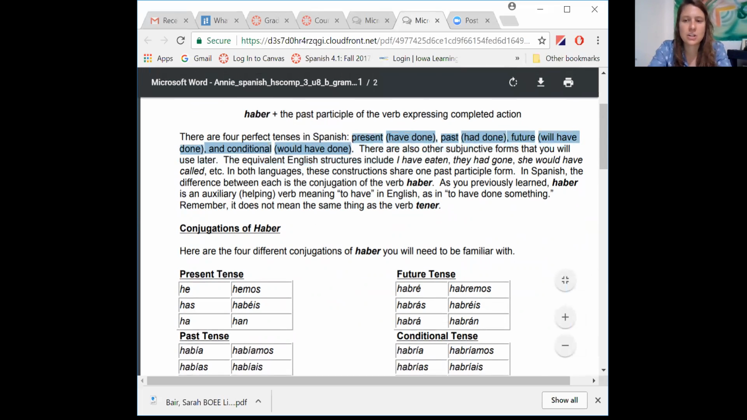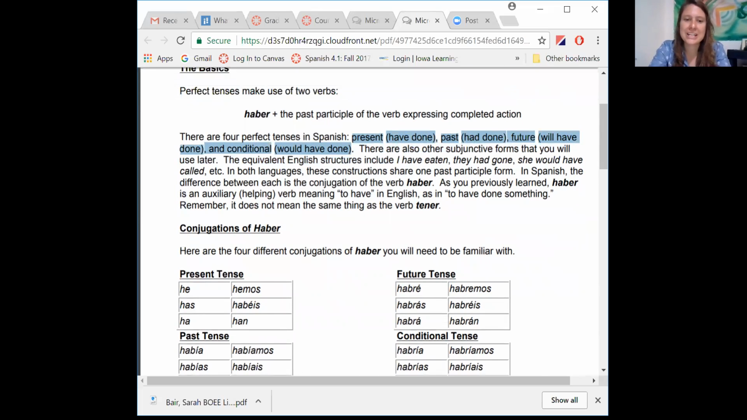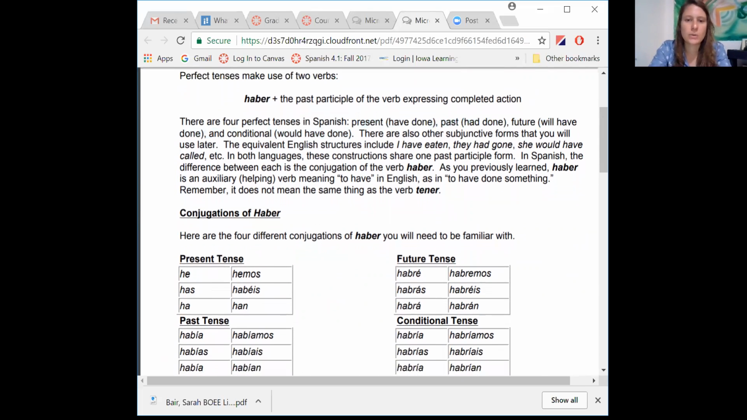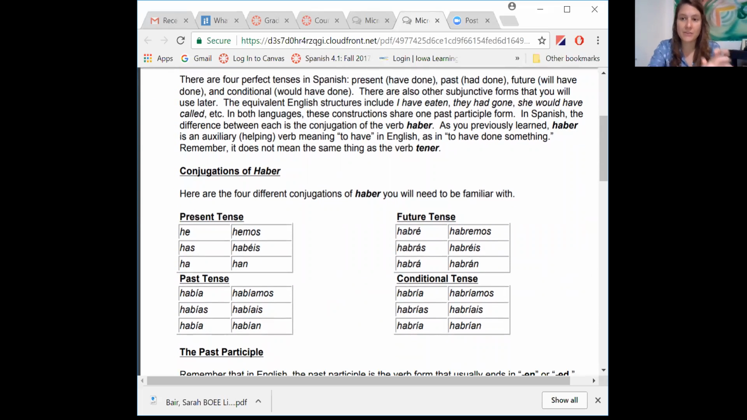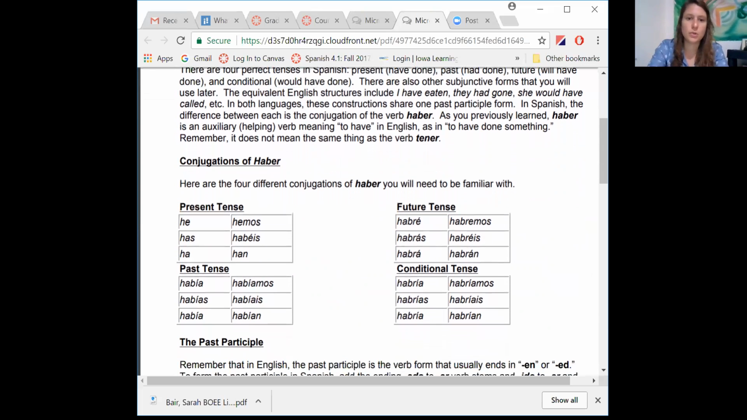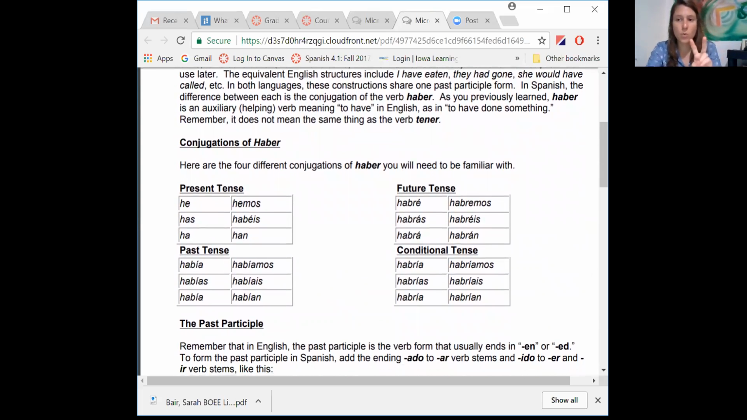So the conjugation, the formula, if you will, is haber plus the past participle of the verb expressing the completed action. What's a past participle? Glad you asked. These are things like eaten, gone, called. They usually end in en or ed. So like we talked about, it uses the haber, and then it also uses the past participle. To have this perfect structure, you have to have those two things. You can't have the perfect structure without one of those two things.